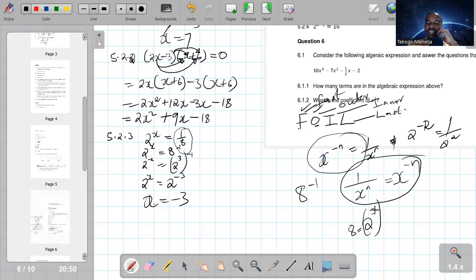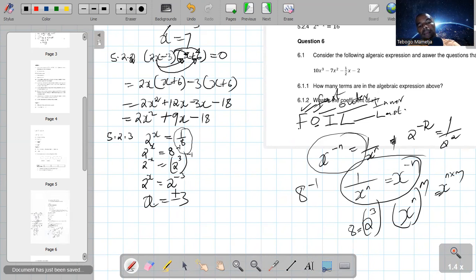But already we had an exponent of negative 1 there. So we multiply the exponents because of this law: x to the power of n, all raised to the power of m, is x to the power of n times m. So if we have a power raised to an exponent, we multiply the exponents. So 3 times negative 1 is negative 3. So it becomes 2 to the power of negative 3. So 2 and 2 now they are the same. Once the bases are the same, exponents are equal.